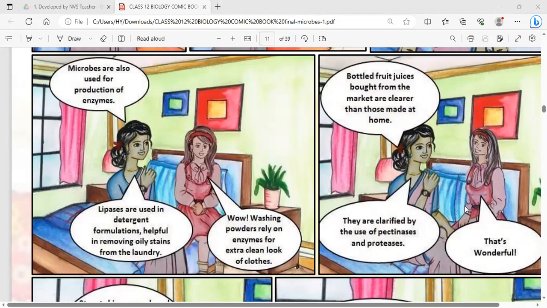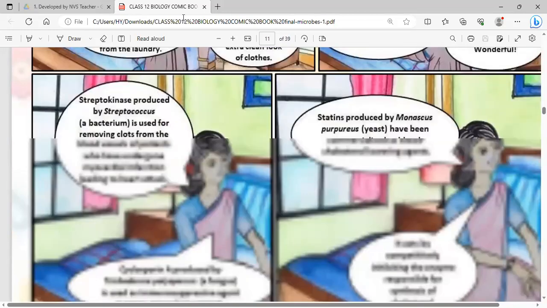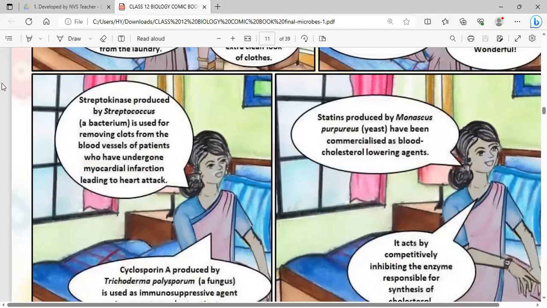Streptokinase is an enzyme produced by the Streptococcus bacterium, which removes clots from the blood vessels of patients who have undergone myocardial infarction. So heart patients use this enzyme streptokinase, produced by the Streptococcus bacterium, for removing clots from the blood vessels. Myocardial infarction is the heart attack.